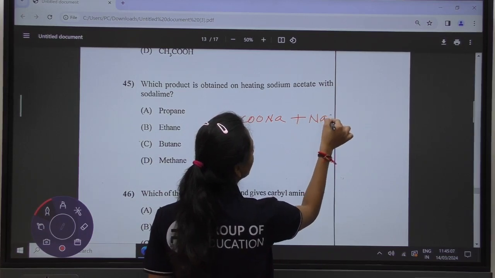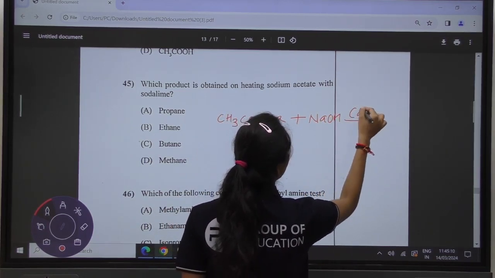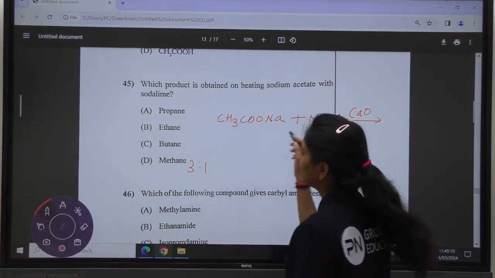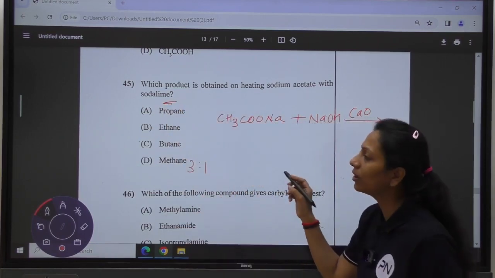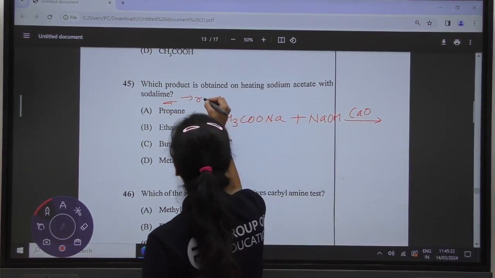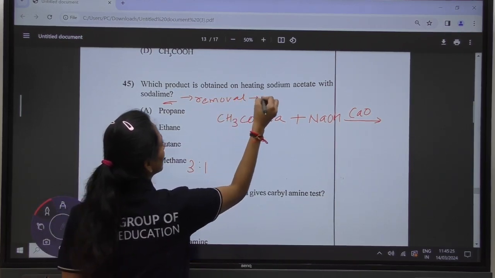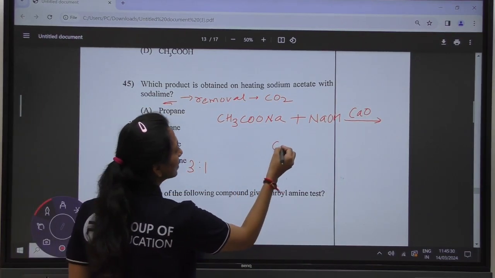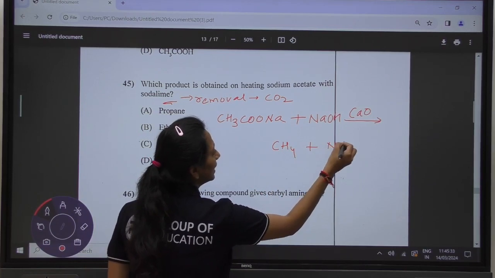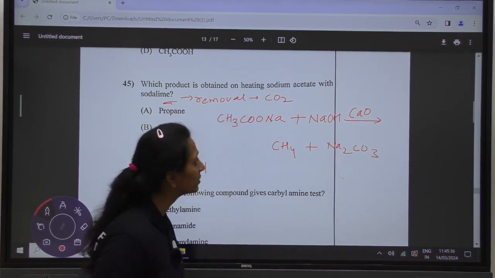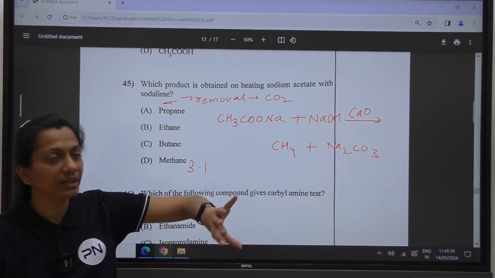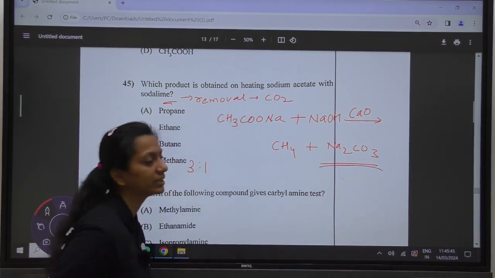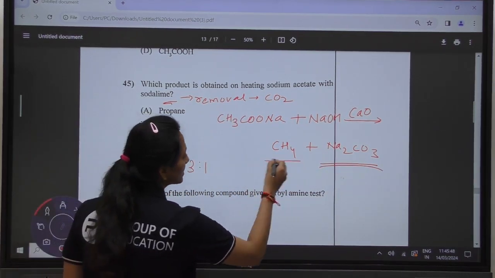Soda lime is a mixture of NaOH and calcium oxide in the ratio of 3:1. This is the reagent soda lime. It is used in the removal of CO2. Okay, so the final product of this reaction will be CH4 plus Na2CO3. Whatever carbon is removed by this reagent will be taken up by the sodium to form the respective salt, sodium carbonate, and we are getting the main compound as methane.